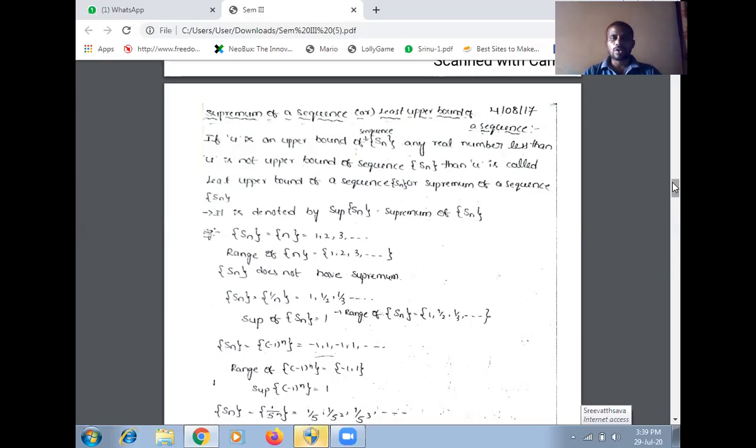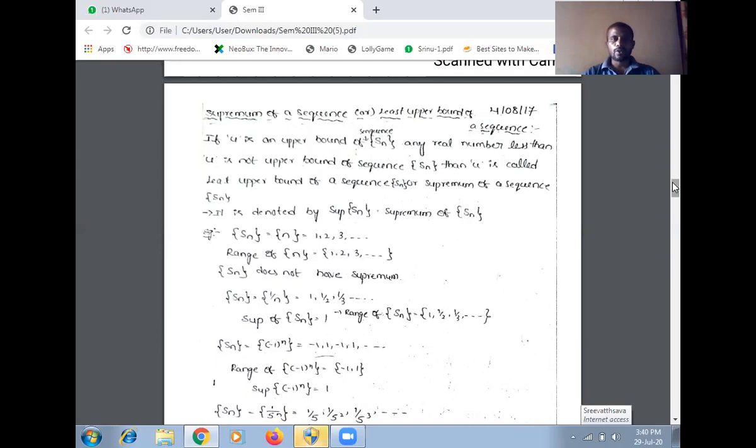If there does not exist any value less than u that is an upper bound, then u is the least upper bound of Sn. So if no value smaller than u is an upper bound, u is the least upper bound of a sequence Sn.